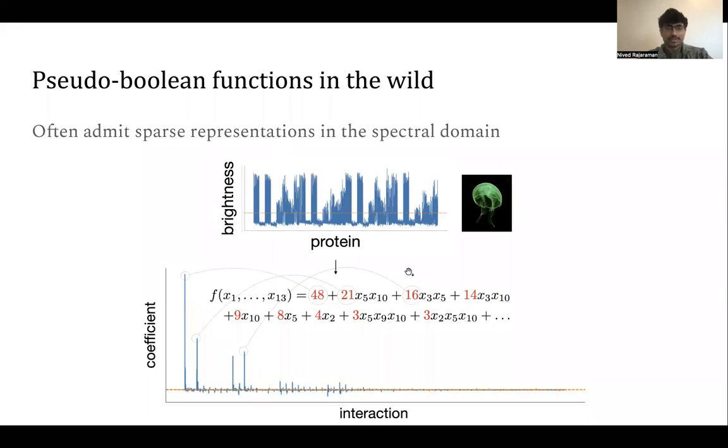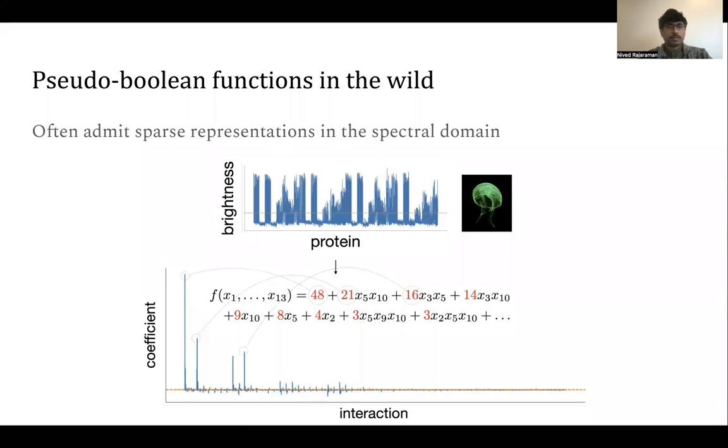You observe this function being sparse: in the plot below, you can see only a few spikes, which correspond to the coefficients. These can also be interpreted as the degree of interaction between the various mutation sites in the protein.